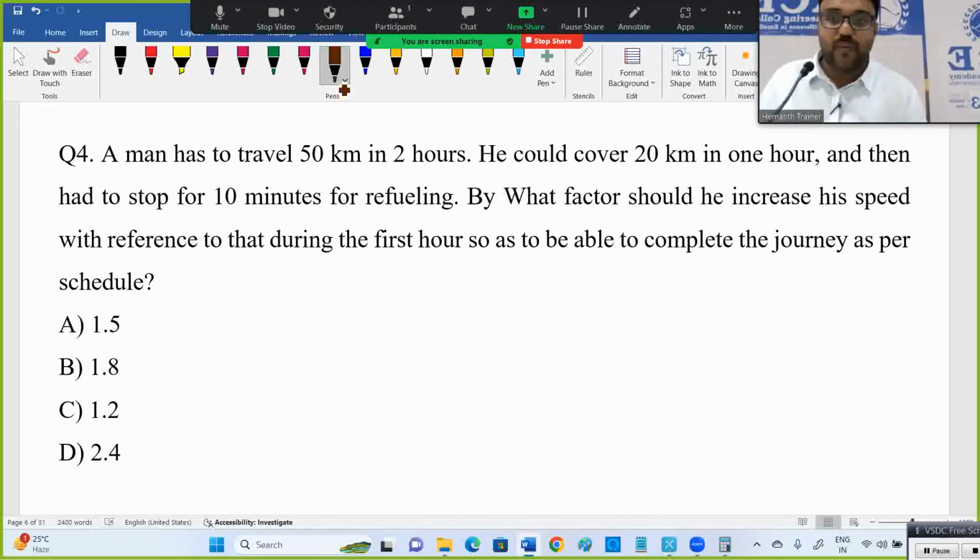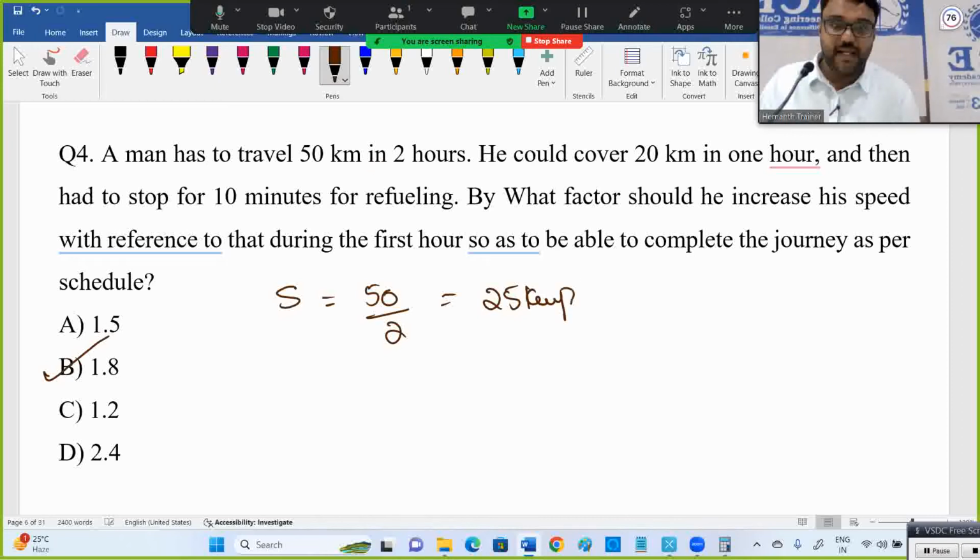What's the answer? Is it 1.5, 1.8 or 1.2 times? It is 1.8 times. A man has to travel 50 kilometers in 2 hours, which means the initial speed is 25 kilometers per hour.